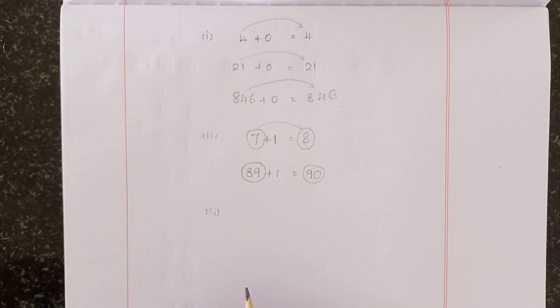Third property: changing the order of the addends in an addition sum does not change the answer. Okay, if two addends are given and we change their places, it does not change the answer.